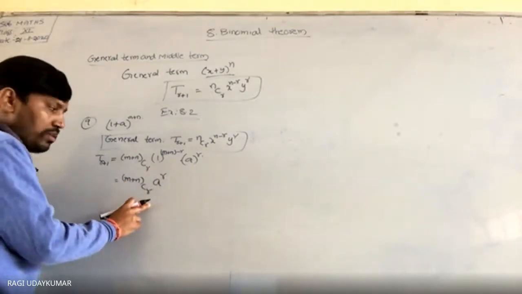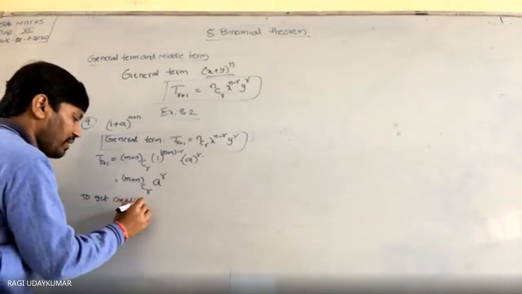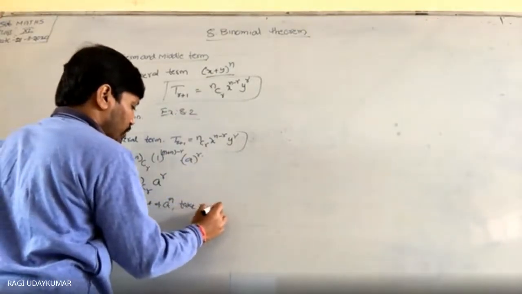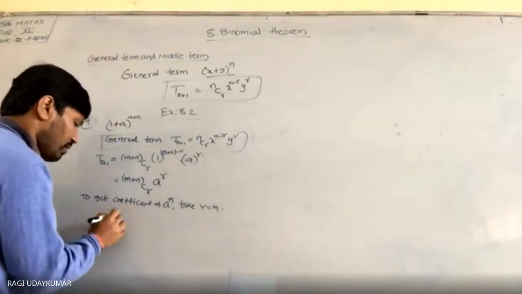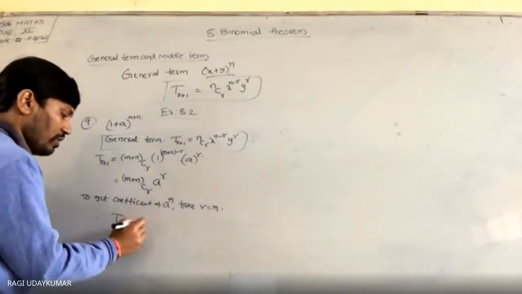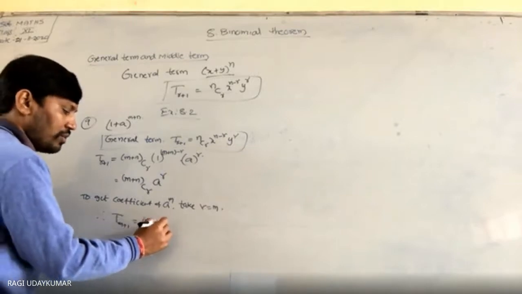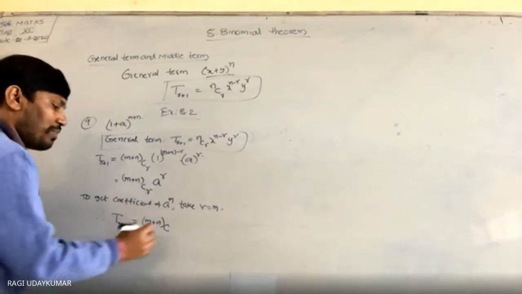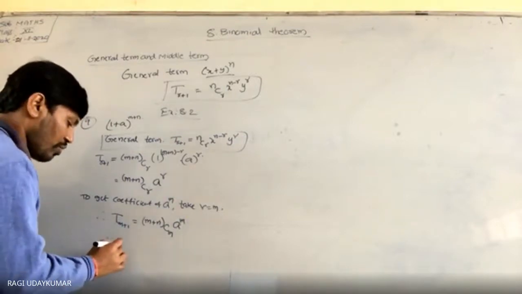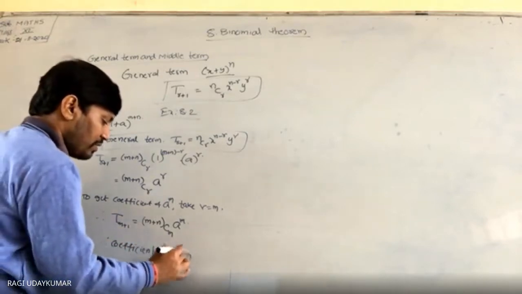Coefficient क्या होगा? To get the coefficient of a power m, take r is equal to m. So therefore T m plus 1 हो जाएगा. r is equal to m बोला है. So what do you get here? m plus n C, इधर क्या होगा? r प्लेस में m आ जाएगा, a power m. Therefore, the coefficient is m plus n Cm.